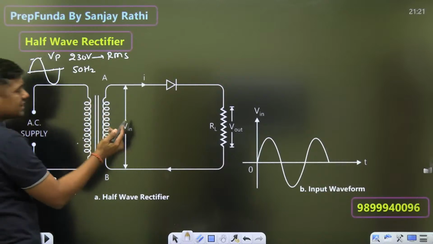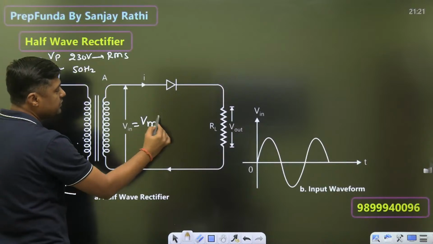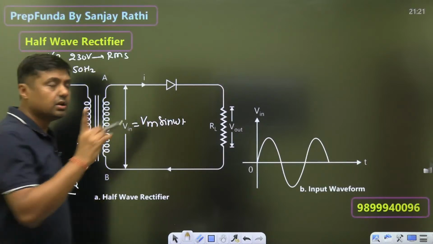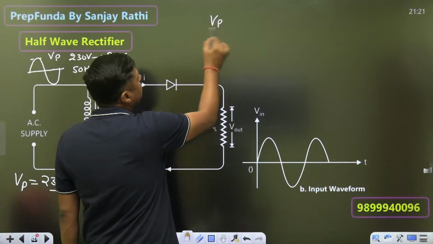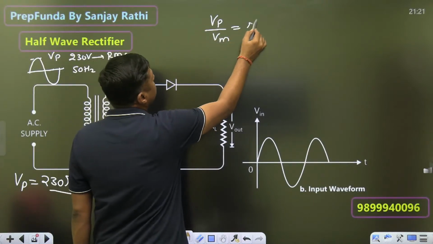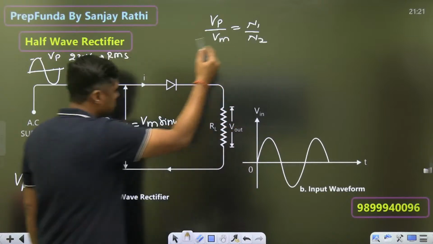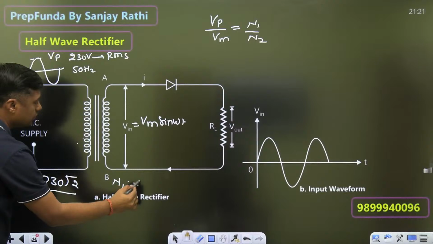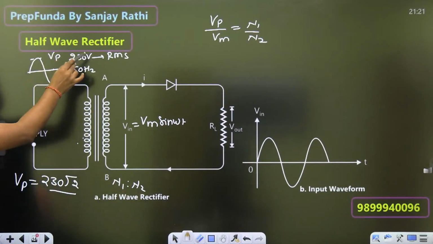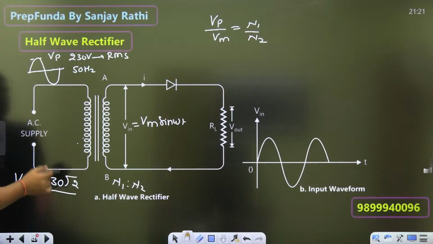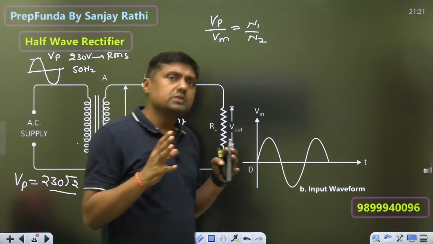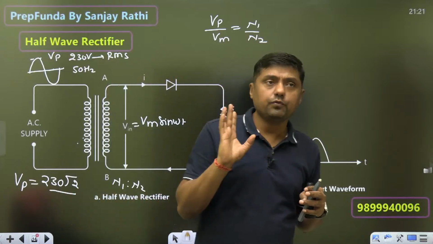Now on the secondary side, voltage is represented by Vm sin omega t. So always find Vm by Vp is equal to N2 by N1. In a particular question, they will give you the transformer turns ratio. So always remember, if nothing is given, that 230 volt is the RMS value. First of all, convert it into peak value and then you can find the Vm. Everything depends upon the Vm, so you have to find the Vm.